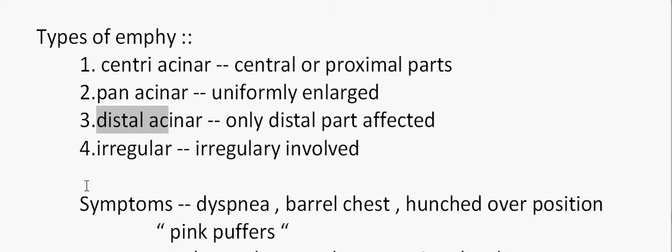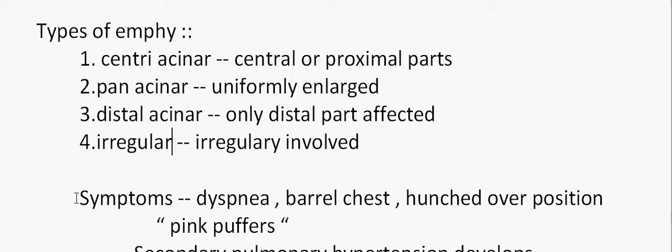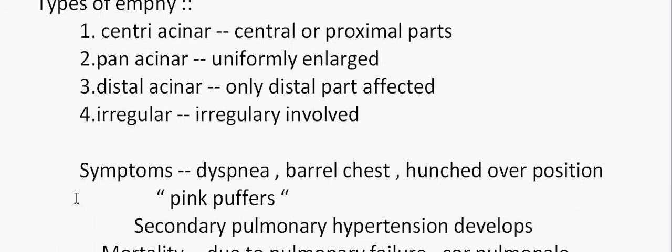So what are the symptoms involving emphysema? Generally there is dyspnea, and there is barrel chest seen in the X-ray, and people are generally noticed in a hunched over position so that they can easily expire the accumulated air in the lungs, and these people are denoted as pink puffers. So why are they called pink puffers?